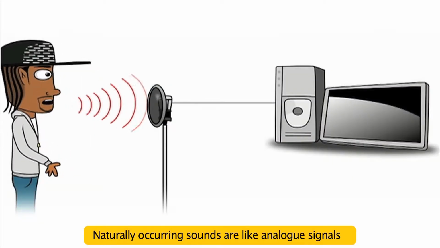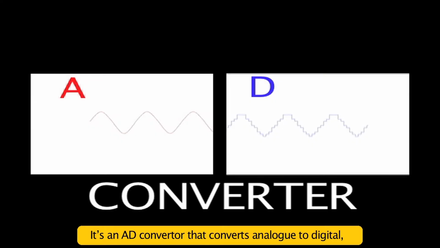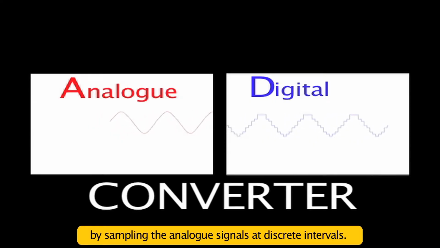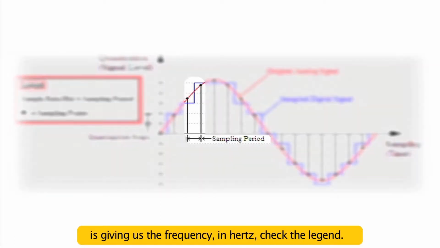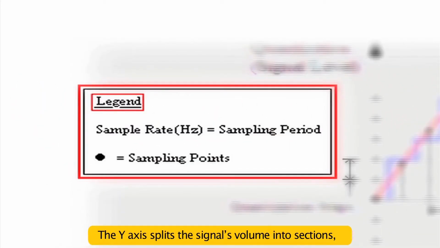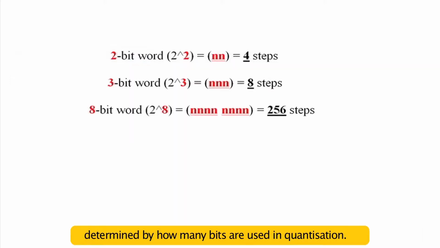Naturally occurring sounds are like analog signals. We can make them digital through mics and audio cables. It's an AD converter that converts analog to digital by sampling the analog signals at discrete intervals. The sample rate, or number of intervals in a second, is giving us a frequency in hertz. Check the legends. The y-axis splits the signal's volume into sections, determined by how many bits are used in quantization.